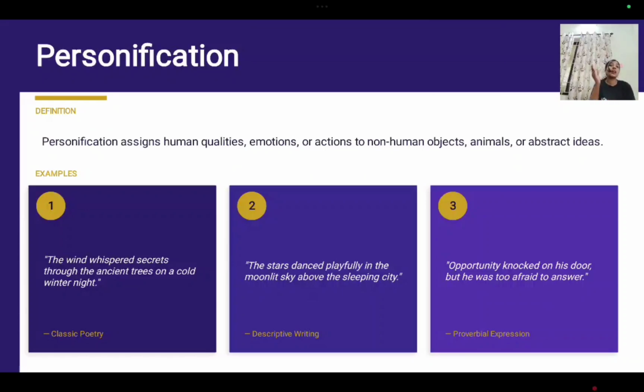The stars danced playfully in the moonlit sky. Opportunity knocked on his door. This is personification. These are the examples of personification.